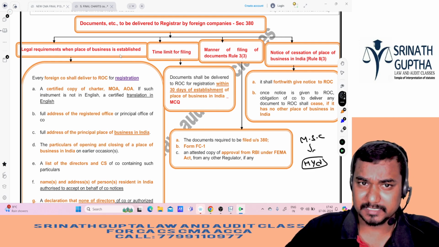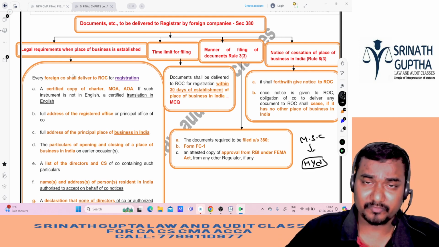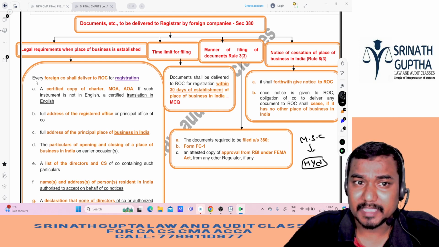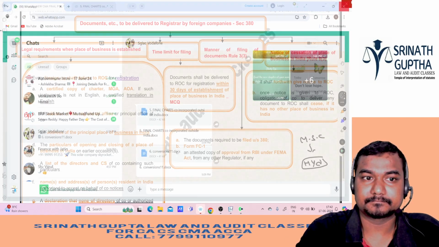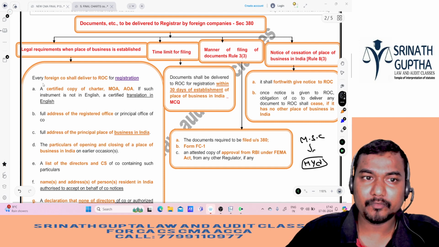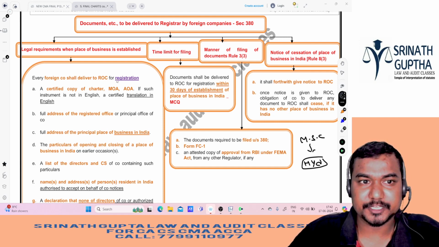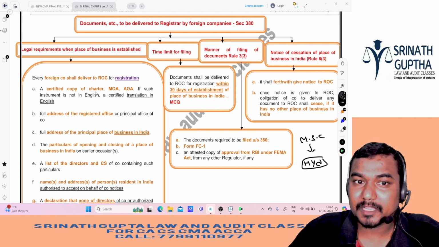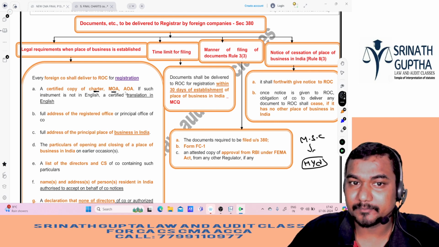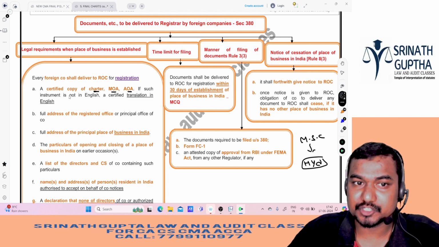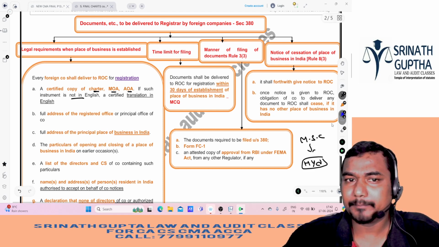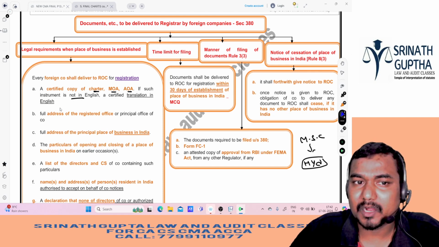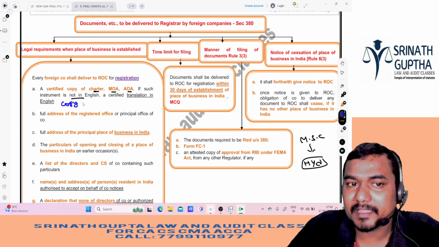Legal requirements when the place of business is established. Once they start the business in India, every foreign company shall deliver to ROC for registration a certified copy of the charter, MOA and AOA. If such instrument is not in English, translate them into English. What does it mean? If a foreign company wants to do business in India, we have to give the copy of MOA and AOA to the ROC.